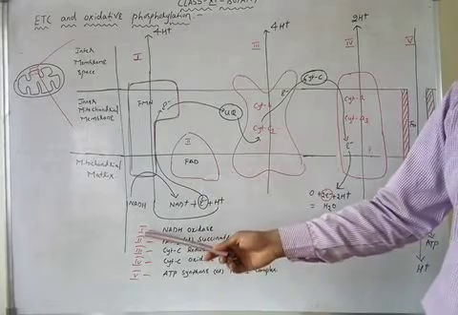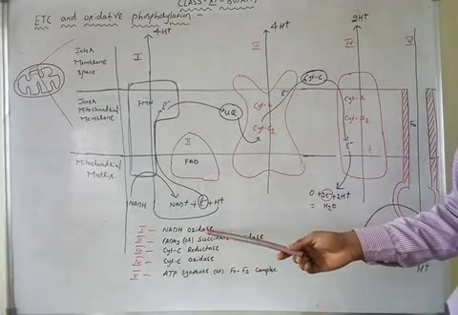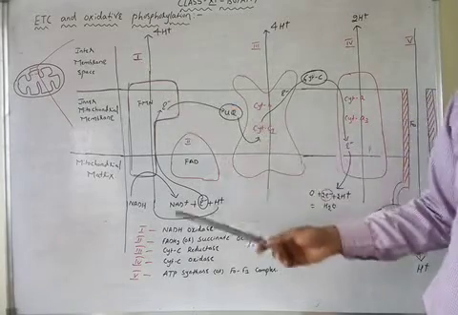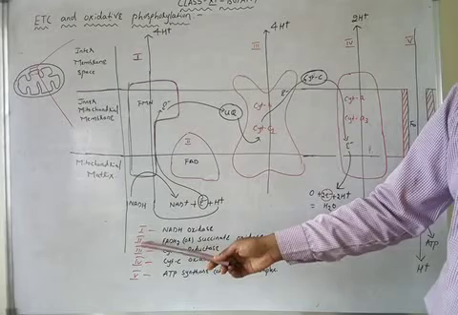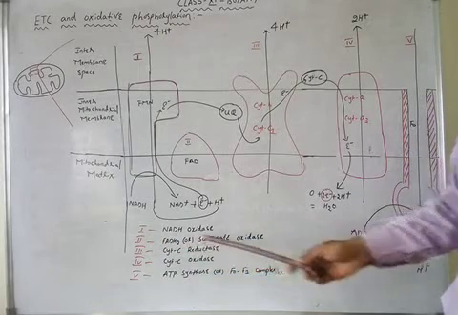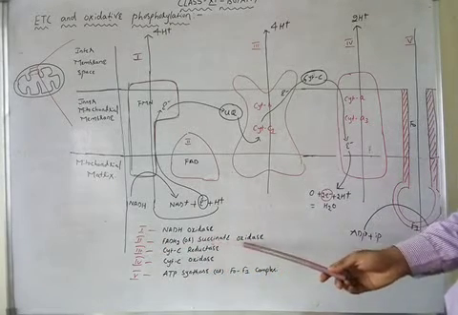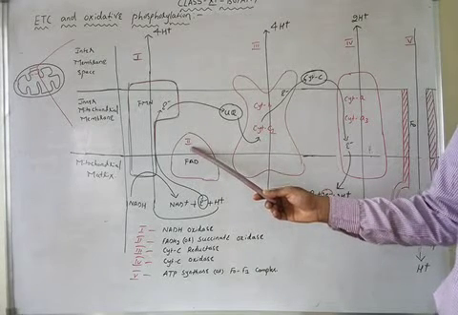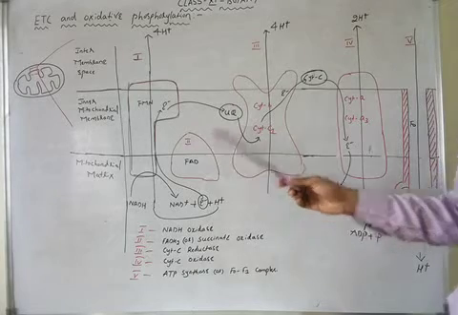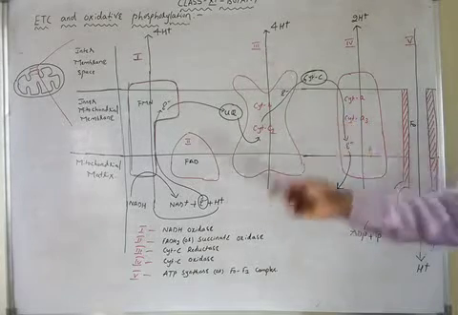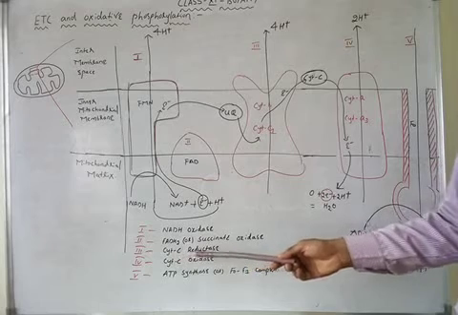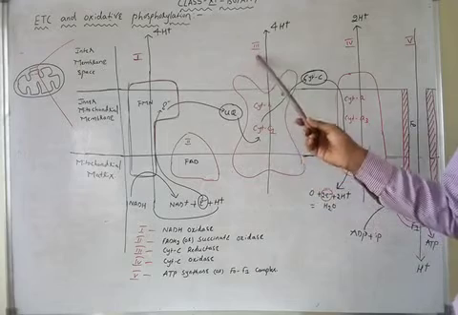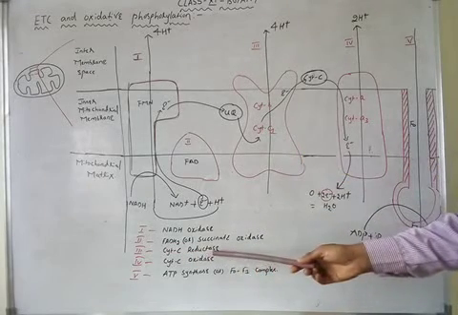The name of protein complex 1 is NADH oxidase. The name of protein complex 2 is FADH2 oxidase, or succinate oxidase. Next, the name of protein complex 3 is cytochrome C reductase.